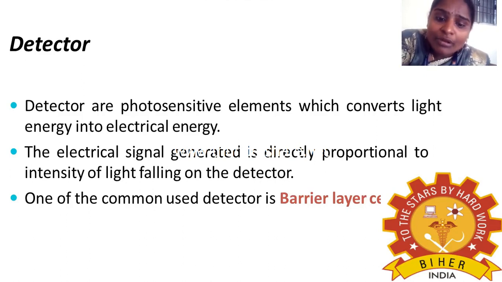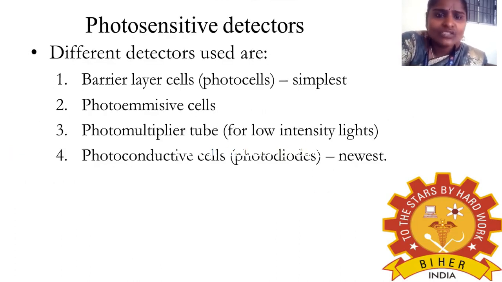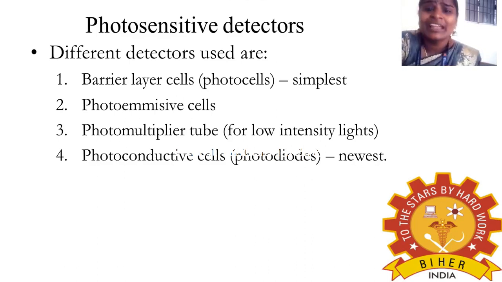One of the commonly used detectors is the barrier layer cell. You should always remember that a detector converts light energy into electrical energy. So what different detectors are used? Most commonly barrier layer cells, the most commonly used and the simplest of all the detectors. Other detectors are photo emissive cells, photomultiplier tube, and photoconductive cells. These are all detectors for a colorimeter.